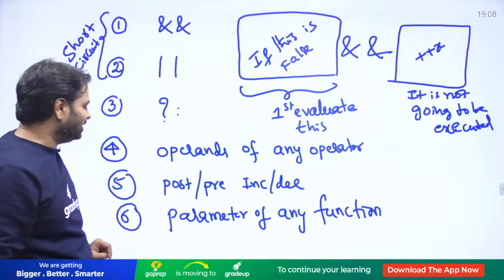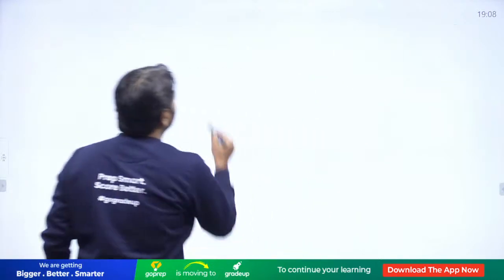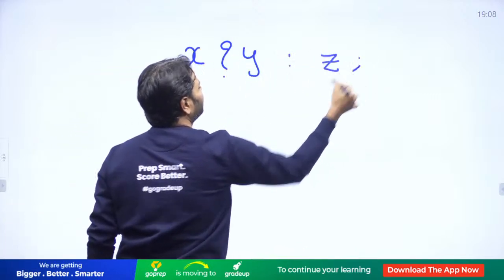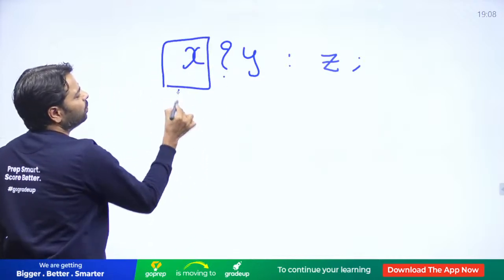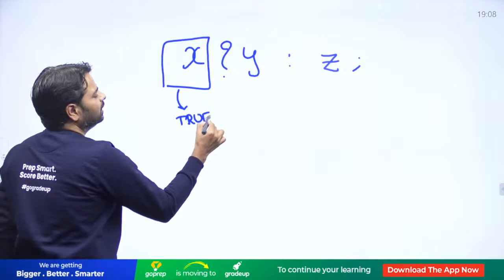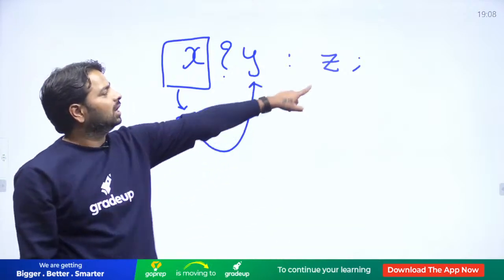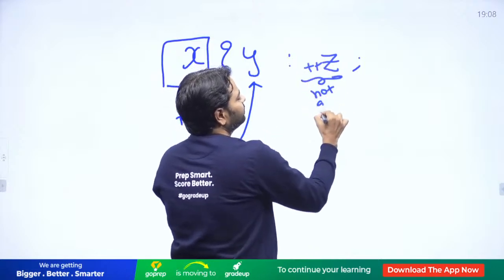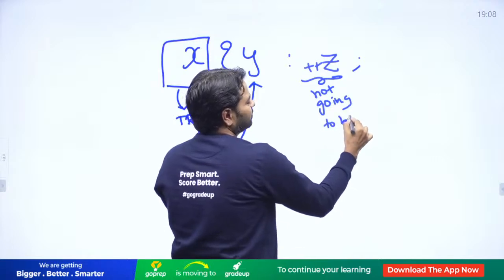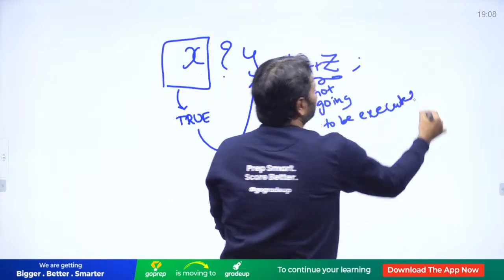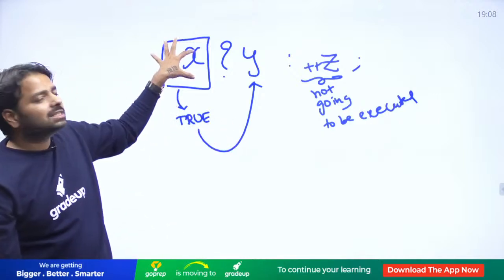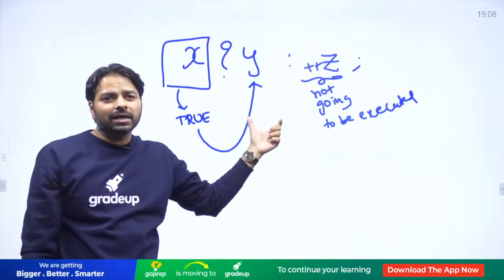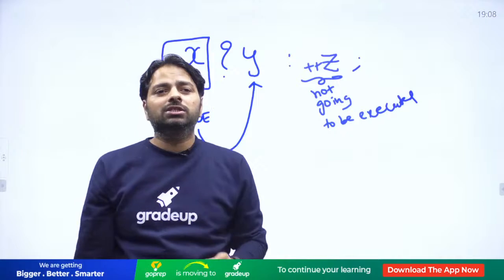And one more problem with the conditional. Similarly, with the conditional operator, whenever X is true, then only we will go to this. Now Z is not going to be executed. If you have a plus Z here, this is not going to be affected, because this implementation depends on: if X is true, then only it goes to Y. If X is false, then the incrementation happens. Everybody clear? This is another concept of short circuit, guys.